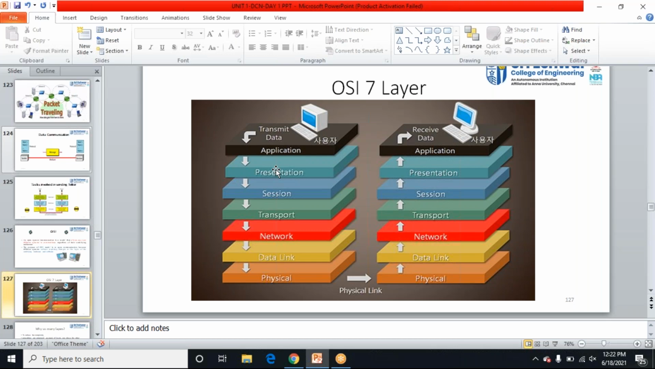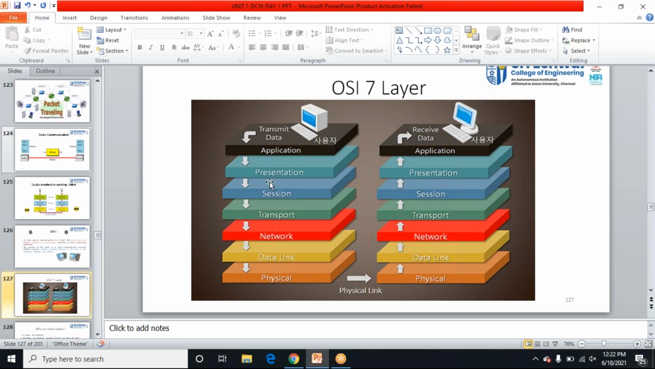Those data will be encoded and encrypted. For example, if I'm sending a file named question paper, that question paper will be converted to other symbols. The symbols cannot be read by other persons; they will be converted to another format. That is the encryption. Also, data compression happens here. Whatever data I'm sending will be compressed and sent to the next layer, that is the session layer.